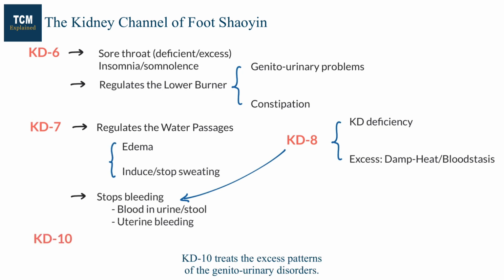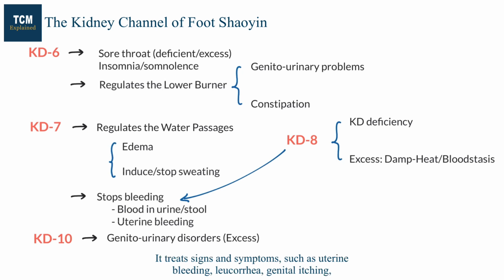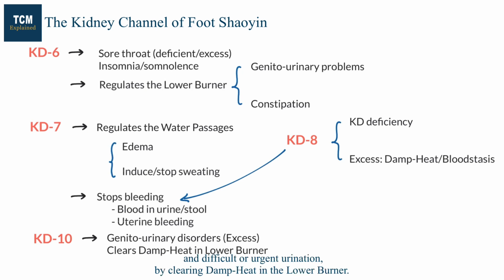Kidney 10 treats the excess patterns of genitourinary disorders. It treats signs and symptoms such as uterine bleeding, leukorrhea, genital itching, and difficult or urgent urination by clearing damp heat in the lower burner.